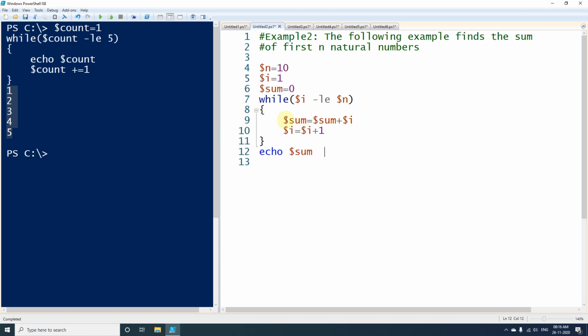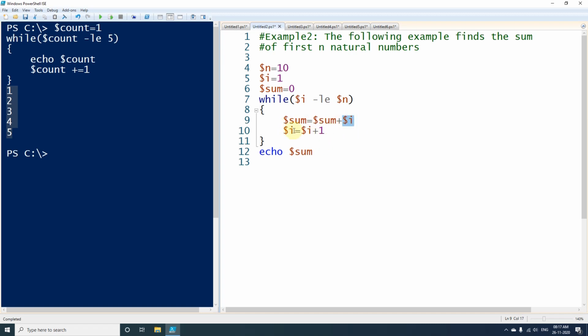And inside the code block I have written $sum equals $sum plus $i. So in every loop $i will be added to the sum. The first time it will be 0 plus 1, the second time 1 plus 2, the third time 3 plus 3, and so on.